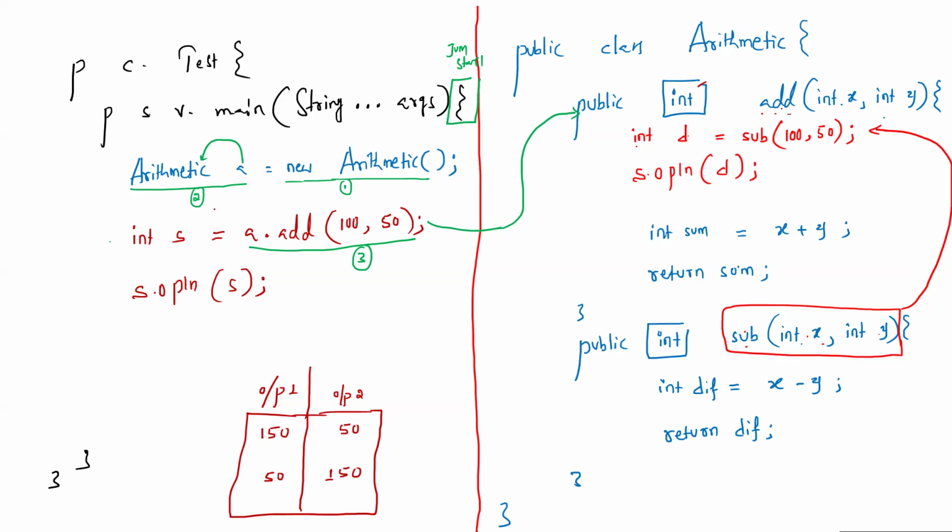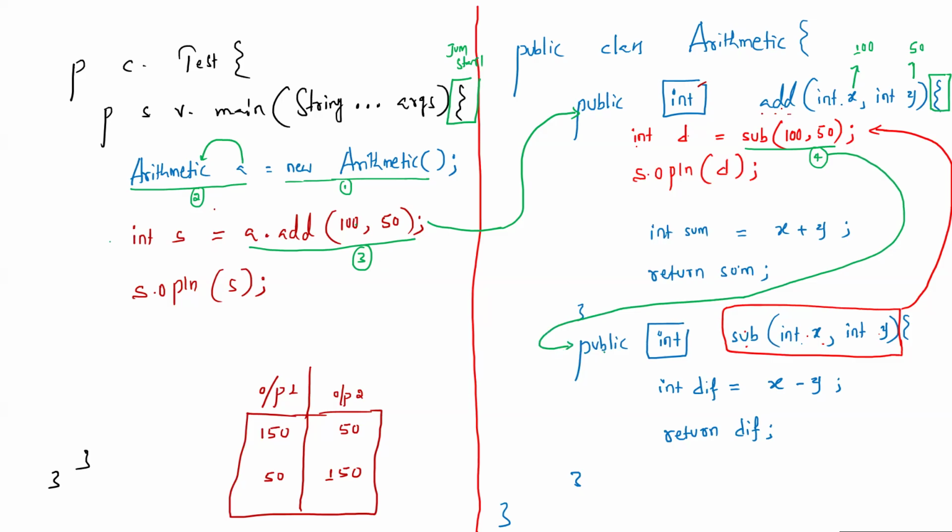Then the values of the variables will be assigned in the same order. The first variable will get 100, the second variable will get 50. Then it enters into the body of this add method. Right hand side execution is first once again. So step number 4, what is step number 4 doing here? Calling another method. So from this fourth step only, now the control has to come to the subtract method header.